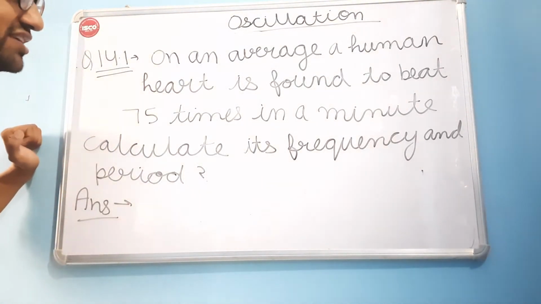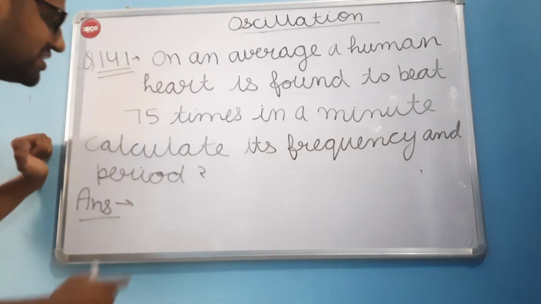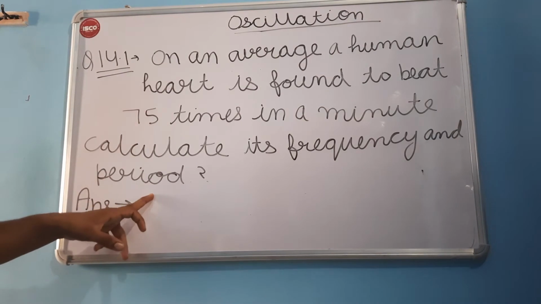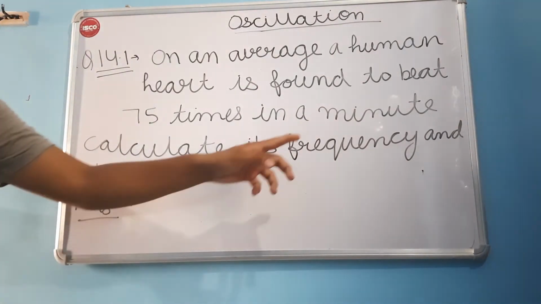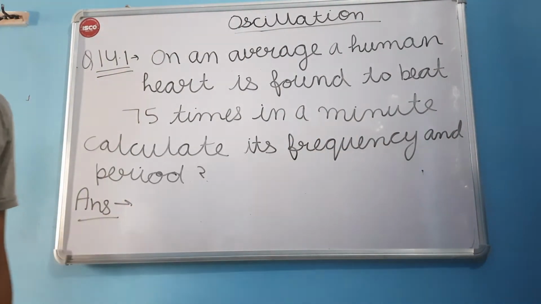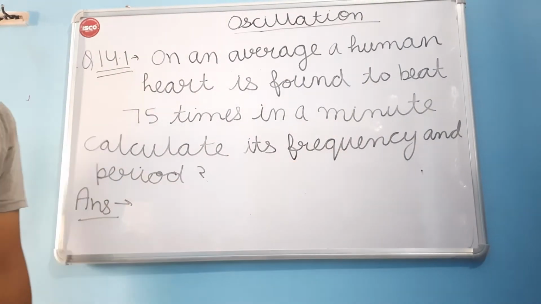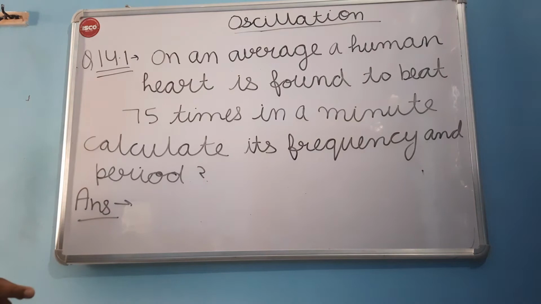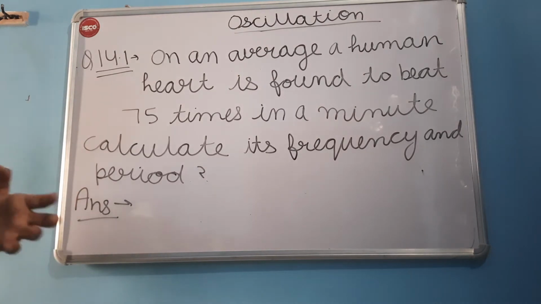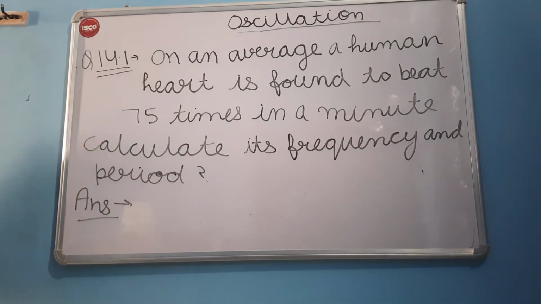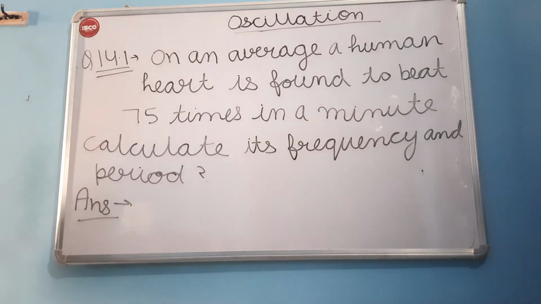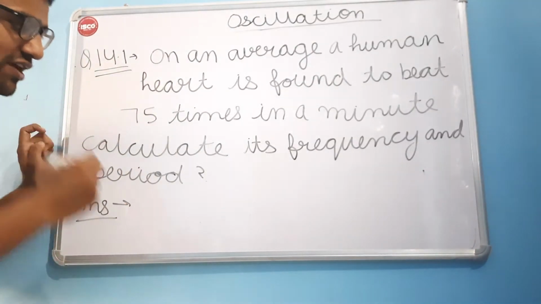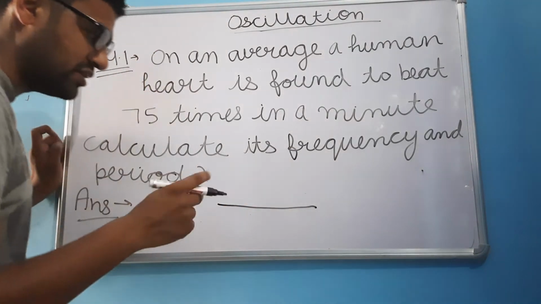First of all, we should understand what frequency is and what period or time period is. If we understand what the time period is, it will be easy to understand what the frequency is. The time period is the time interval after which a certain activity repeats itself.